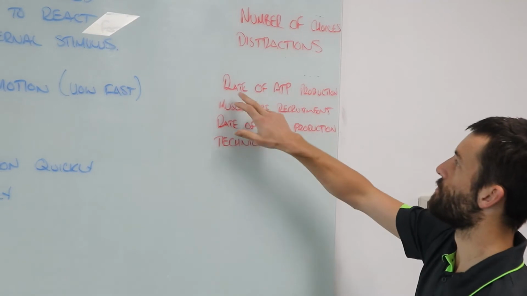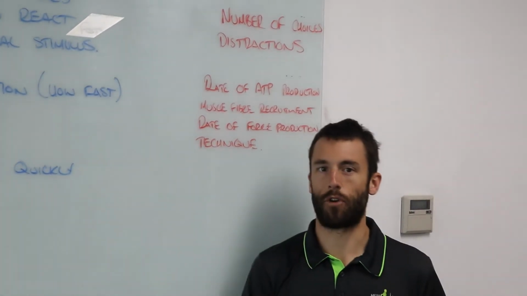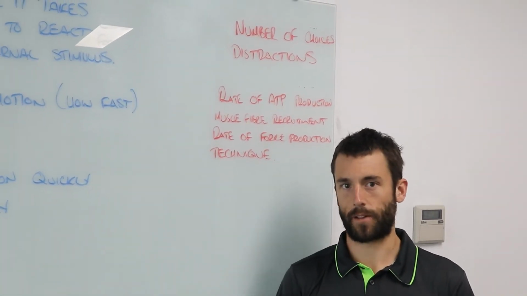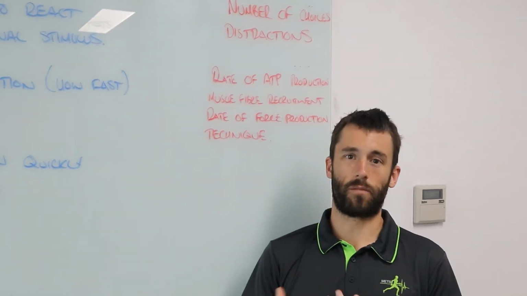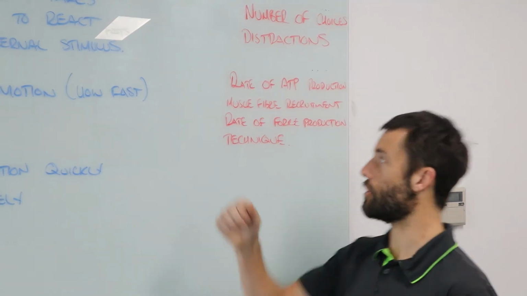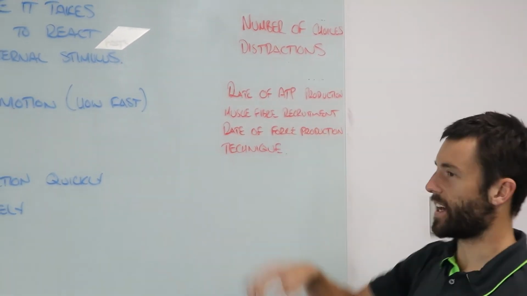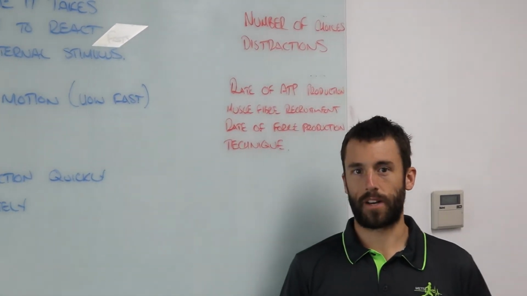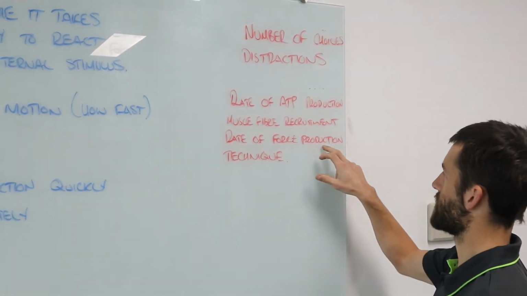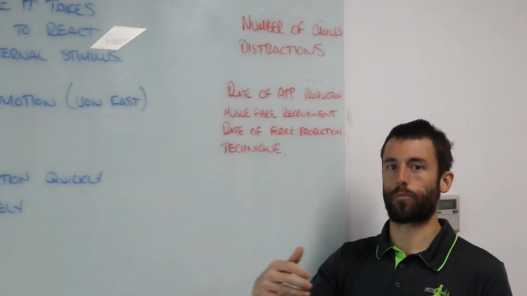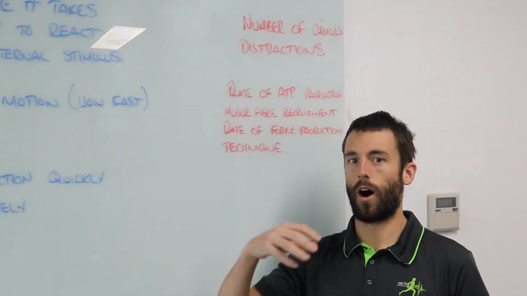So I've got here rate of ATP production. There are anaerobic systems: ATP-PC and anaerobic glycolysis. The faster we can get that energy, the more power we have, the faster we're going to go. Muscle fiber recruitment: how good are we at using those fast twitch muscle fibers to get really high power and get up and going. Rate of force production, again we're talking about that power. A higher rate of force production is likely going to lead to higher top speeds.